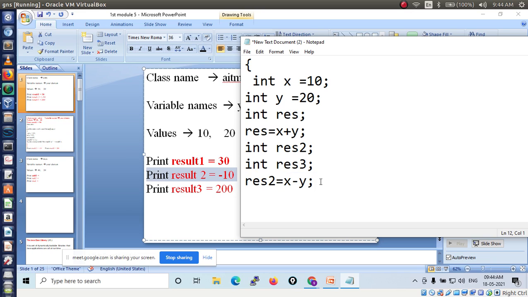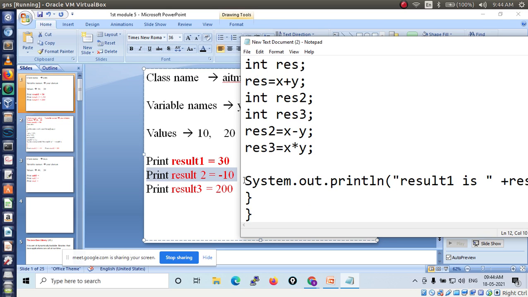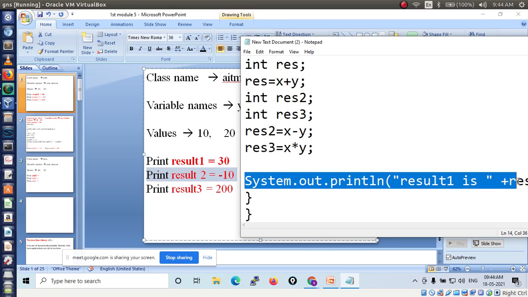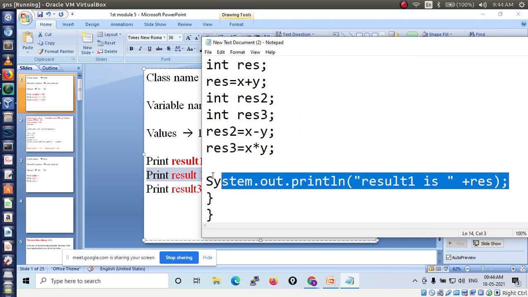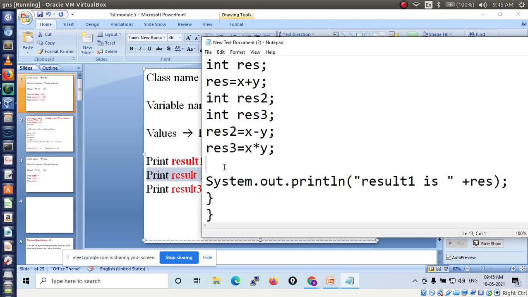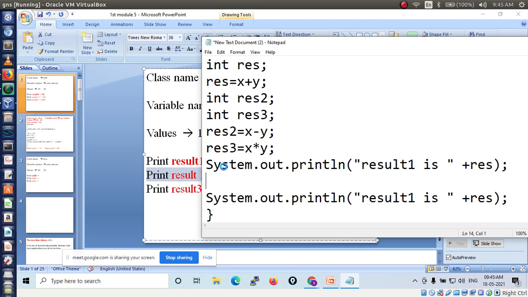Now I am going to calculate another result, that is multiplication. res3 is equal to x star y. Now I want to print these three results. Here I am printing only one result. So control V, then control V. Here res is the addition result, then subtraction.